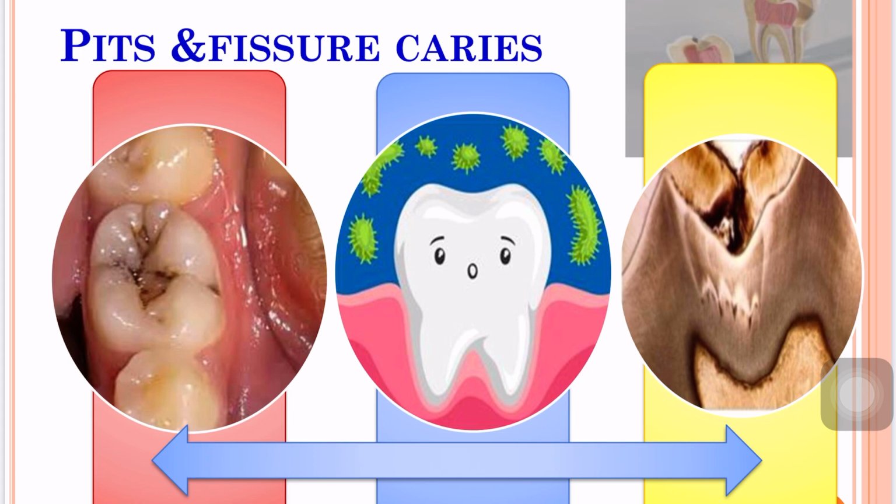Pits and fissures are often of such depth that food stagnation is generally seen at the base of the pits and fissures. The enamel at the bottom of the pits and fissures may be very thin, so early dentinal involvement occurs in case of pit and fissure caries. It usually appears brown or black in color and a catch is felt with a fine explorer.